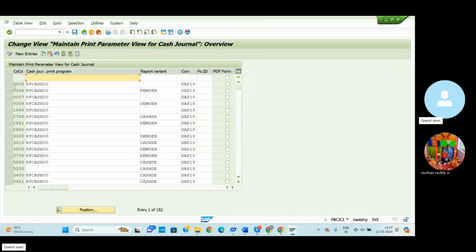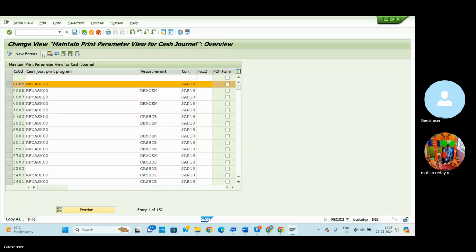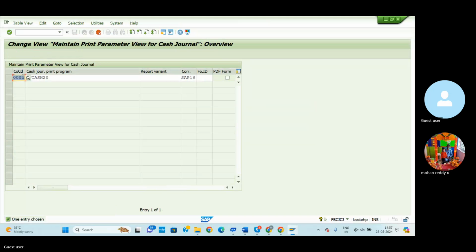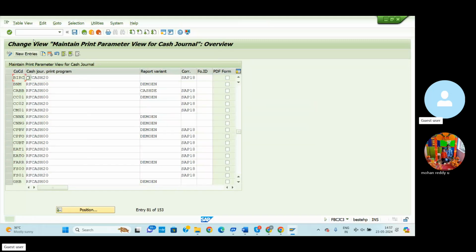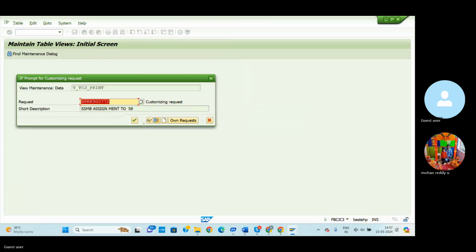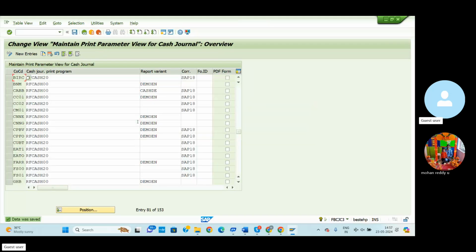Here, select 0005, copy as, and change to our company code BIRC. For the print parameters, we can change our company code, adding the company code in this scenario. Enter, save, transport request generated.